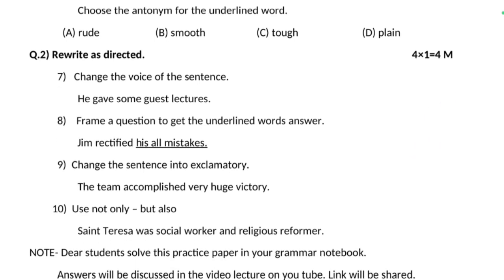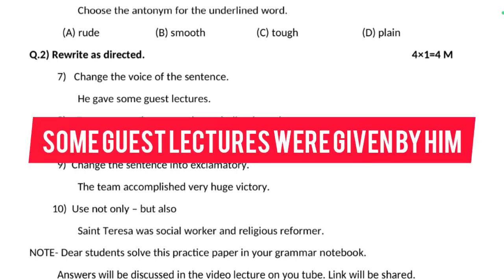Next, the second question is rewrite as directed, for 4 marks, with 4 questions given here. Change the voice of the sentence is the first. He gave some guest lectures. He is the subject, gave is a verb, and gave is V2, which means simple past. Some guest lectures is the object. Let's take the object first. Some guest lectures were given by him. The correct passive voice of the sentence is: some guest lectures were given by him.